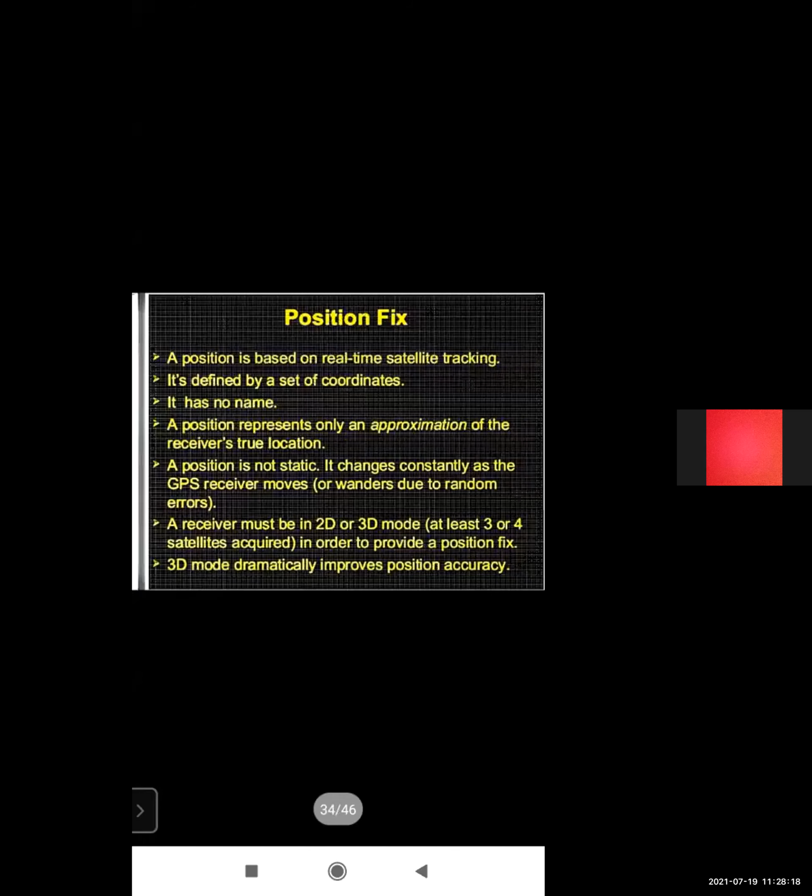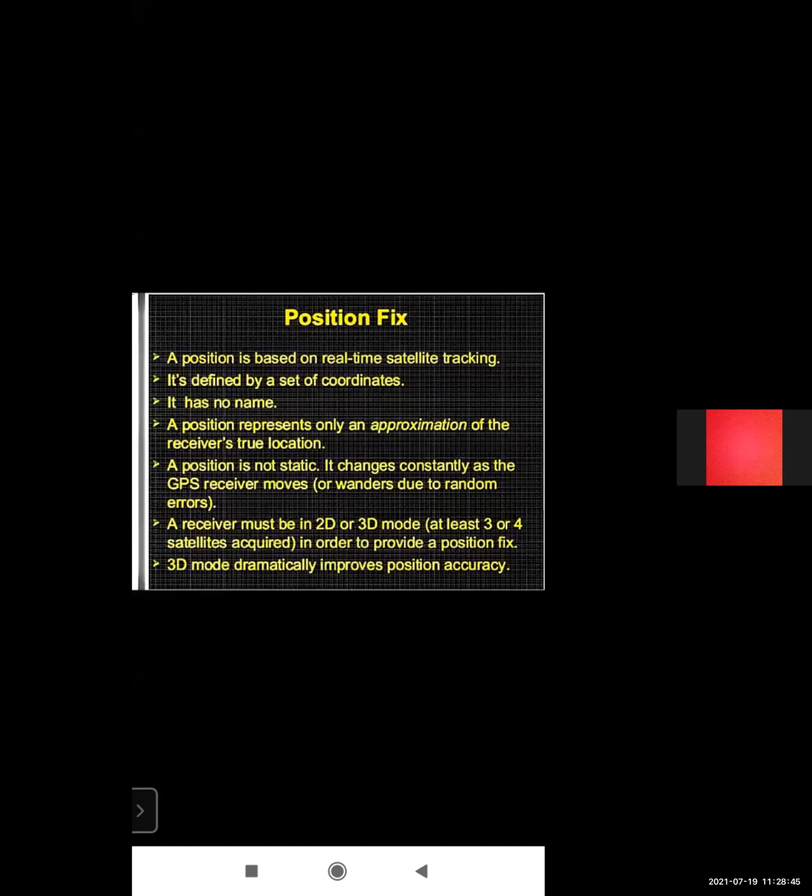Position fix: a GPS position is based on real-time satellite tracking and it is defined by a set of coordinates. A position represents only an approximation of the receiver's true location, and a position is not static.